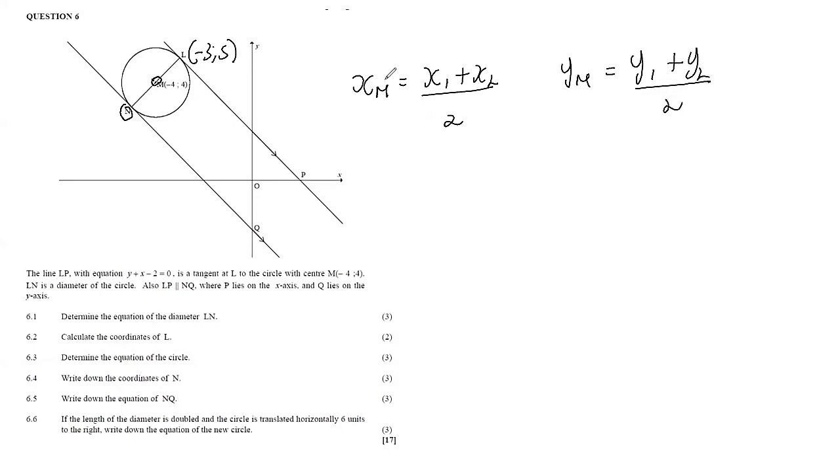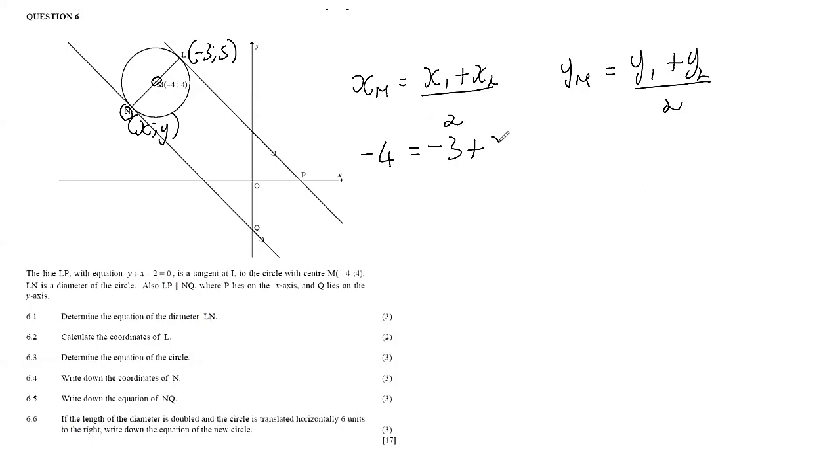Right. So in the x of M, we substitute the x coordinate of the midpoint, which is -4. And then we do it as if we were calculating the x coordinate of the midpoint. So we would say this -3 plus the values of N. Remember, the coordinates of N are just x, y because we don't have any coordinates there.